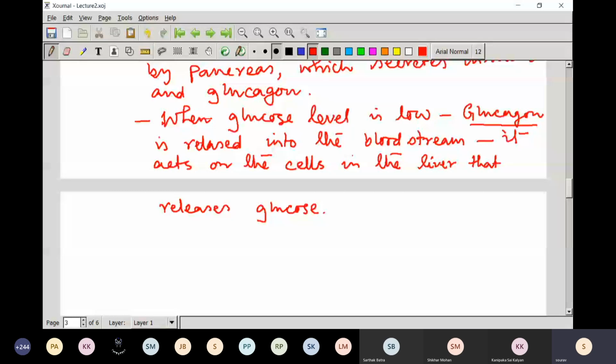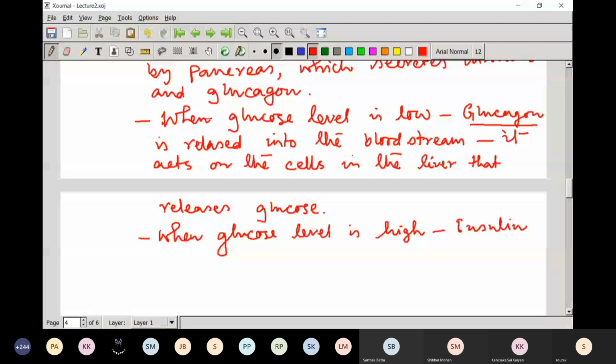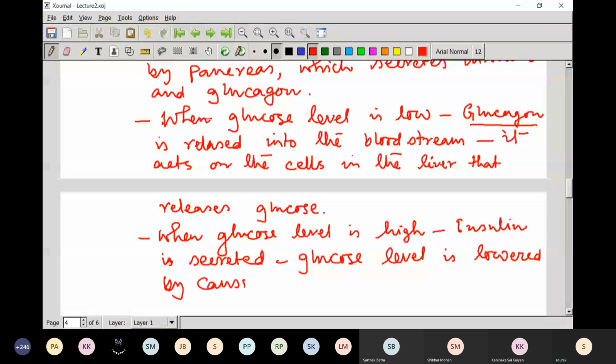And in the other way, when glucose level is high, insulin is secreted, then glucose level is lowered by causing the liver and other cells to take up more glucose.